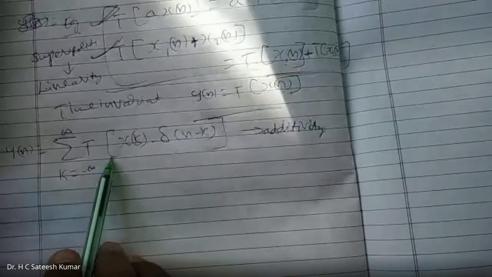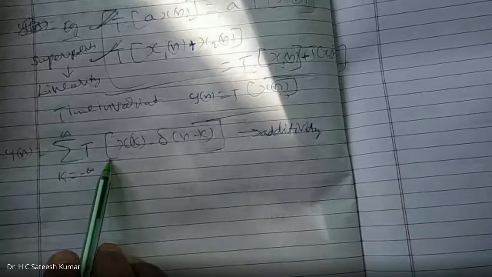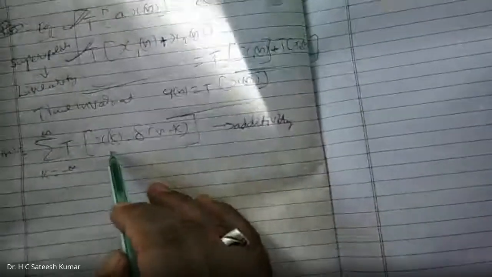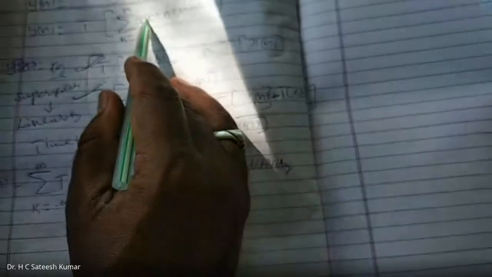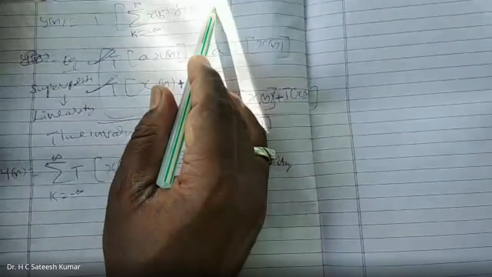So we can write summation k varies from minus infinity to plus infinity, transfer function of summation x of k into delta of n minus k. Summation we have kept outside, transfer function inside. So this is additivity.